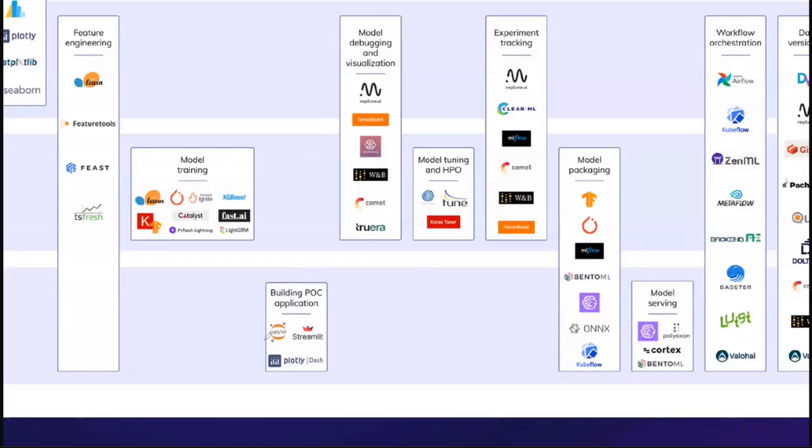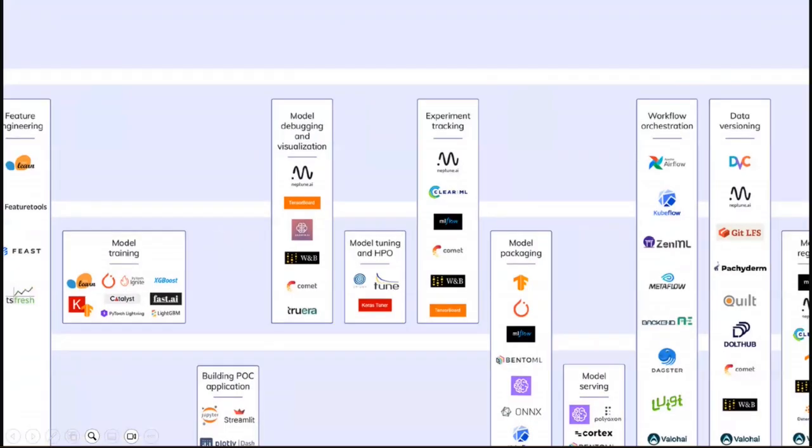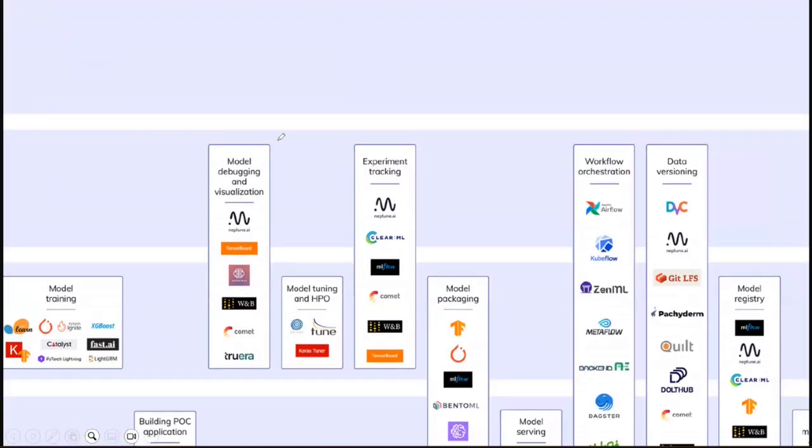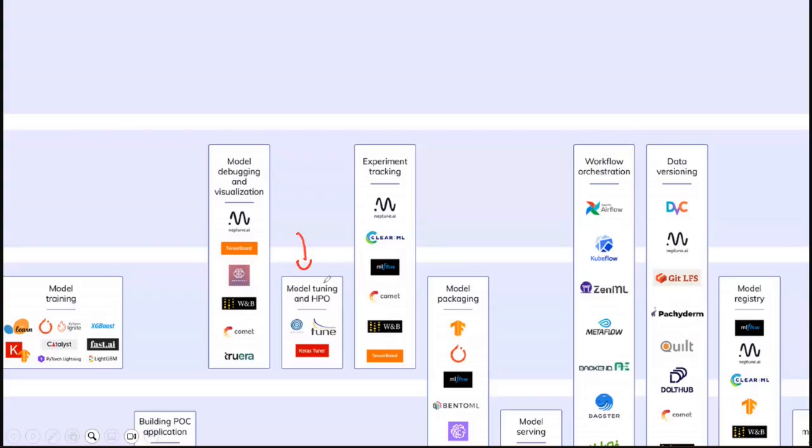He goes ahead and uses different platforms like Jupyter, Streamlit to temporarily deploy and check how the model works. So then comes, we have tools for model debugging and visualization. So this is where your data scientist would be using tools for debugging and visualizing models. He can use open source tools like TensorBoard, or commercial tools like Neptune.ai, or Weights and Biases, which is again a commercial tool. So then comes, we discussed about hyperparameter optimization. For a reason, we call him a data scientist, right? So we use various different tools for hyperparameter optimization here.